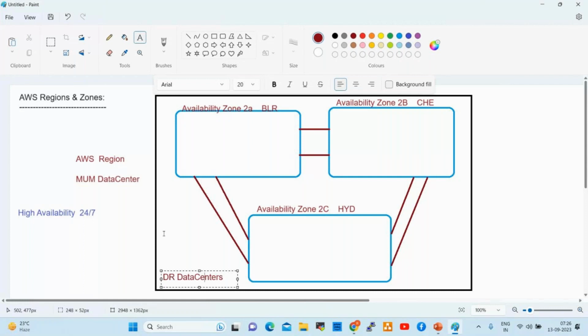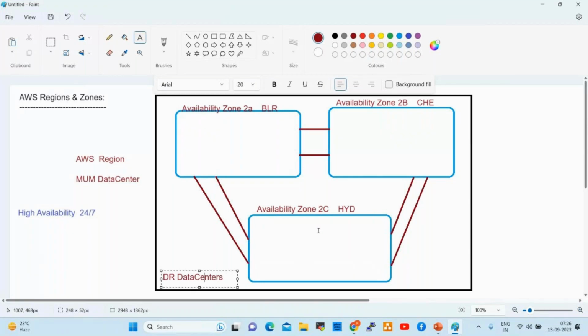A few years back they planned a data center in Vizag. After the Hudhud cyclone, a major disaster in Vizag, they cancelled it and moved to Kolkata. Currently, one data center is available in Kolkata. Here in Hyderabad also we have one data center at the High Tech City area, beside TCS.